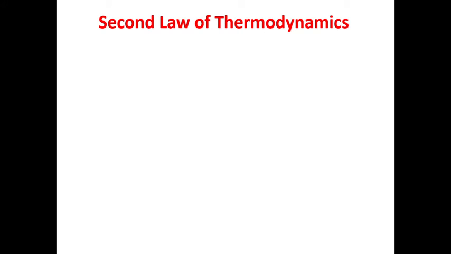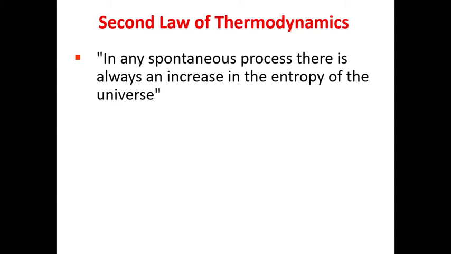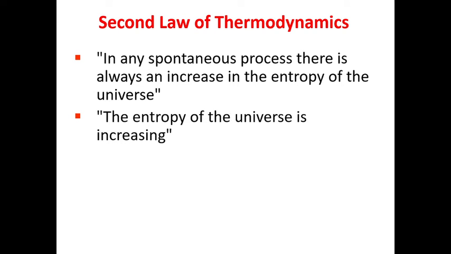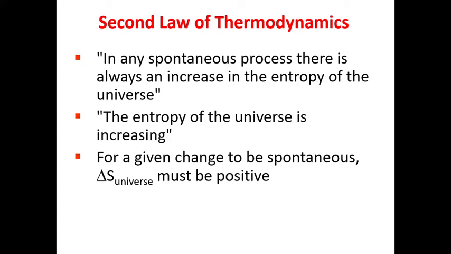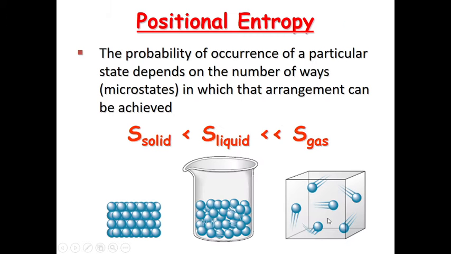Now comes the second law of thermodynamics. It states that in any spontaneous process there is always an increase in the entropy of the universe. Moreover, the entropy of the universe is always increasing. For a given change to be spontaneous, the entropy of the universe must be positive. This is the mathematical form of the second law of thermodynamics, that is, change in entropy of the universe equals change in entropy of the system plus change in entropy of the surroundings.